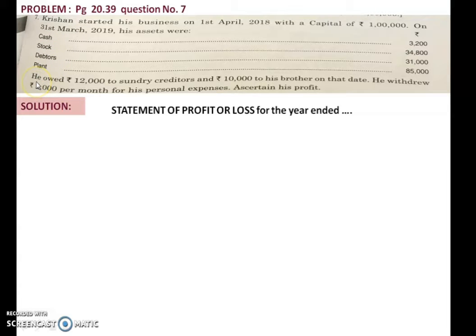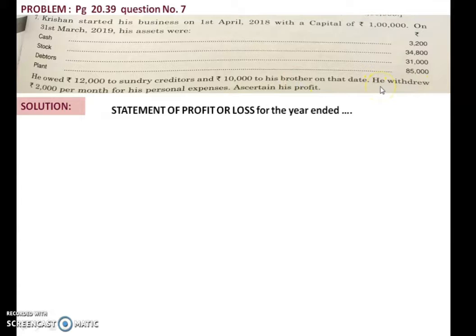And some more information is given, that is he owed rupees 12,000 to sundry creditors and 10,000 rupees to his brother on that date. So this particular businessman is supposed to pay an amount of 12,000 to his creditors, and he is also liable to pay 10,000 to his brother. It is like a loan taken from his brother.